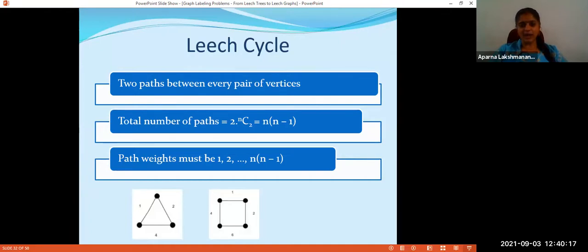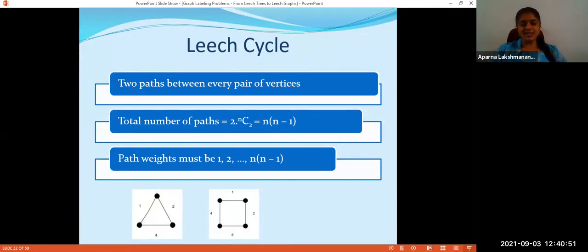Again, C4 admits a Leech labeling. 1, 2, 4 are here. 1 plus 2 gives me 3. 4 plus 1 is 5. 6 is an edge weight. 4 plus 1 plus 2 gives me 7. And 6 plus 2 is 8. 6 plus 2 plus 1 is 9. 6 plus 4 is 10. 6 plus 4 plus 1 gives me 11. And 4 plus 6 plus 2 gives me 12. 4 into 3 is 12. So I have obtained all path weights.